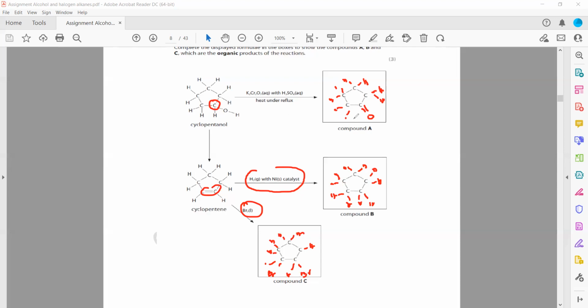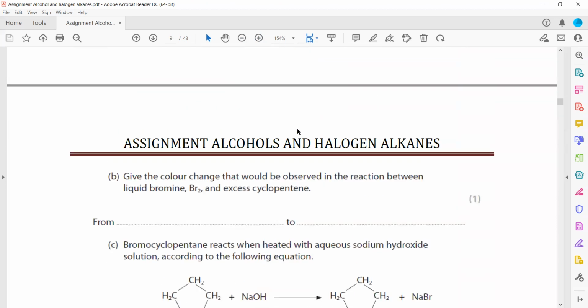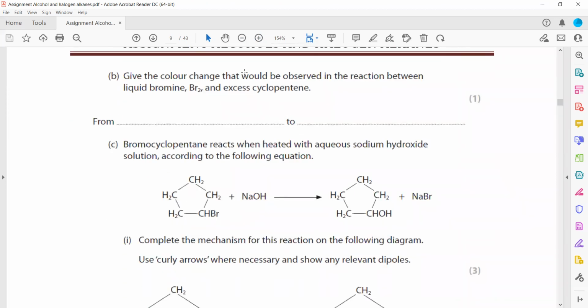So the first one is oxidized to a ketone. The second one is hydrogenation, meaning addition of hydrogen, and the third one is basically a test to check the presence of a double bond, or we can say the bromine water test. If it is aqueous bromine, it is orange, but if it is liquid bromine, it will be red-brown. So the starting color should be red-brown or orange, which is acceptable, and the final color will be colorless.